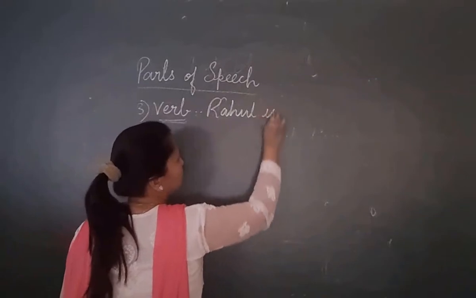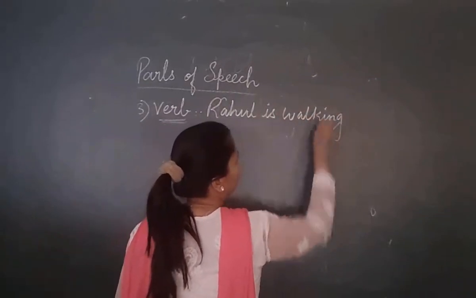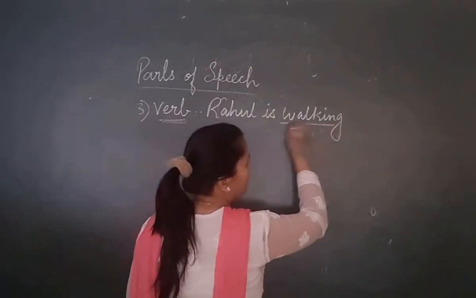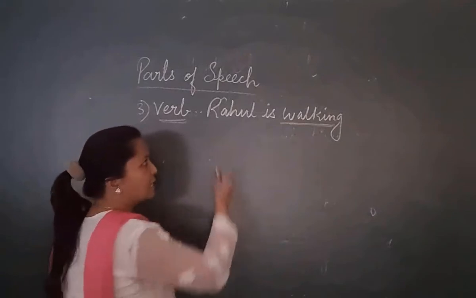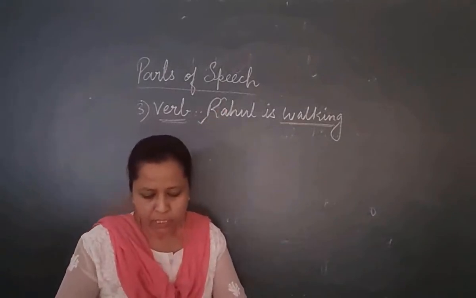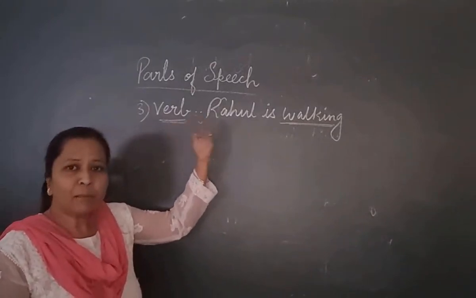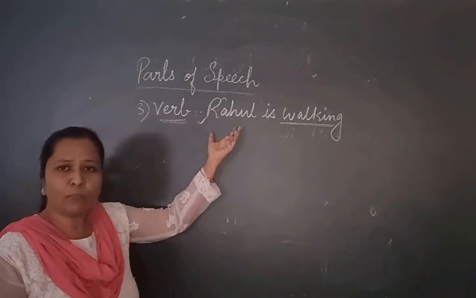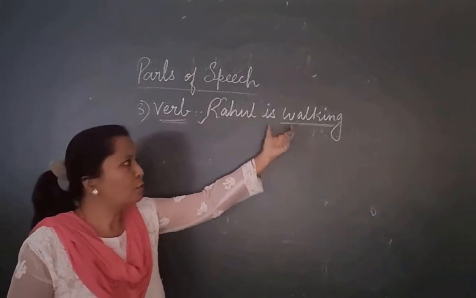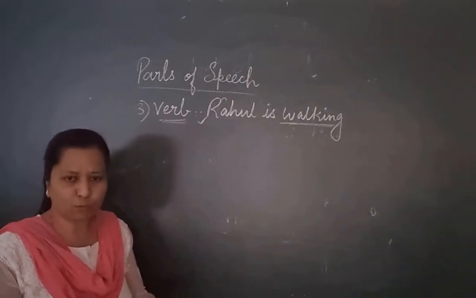If I say, Rahul is walking. Rahul is walking. So what is walking? It is an action word. He is doing something. It is telling what the noun is doing, which tells something about a noun. It tells something about a person. And what is it telling about the person? That is Rahul, that he is walking. So walking becomes a verb. It is an action word.